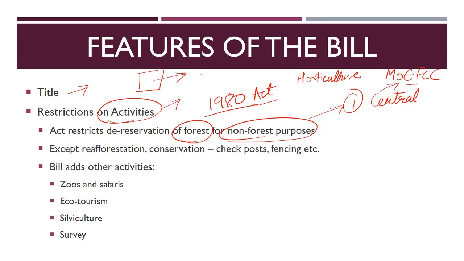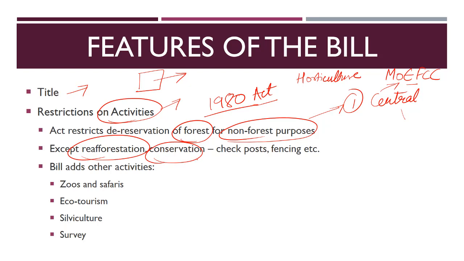But there are certain activities which are exempted from this act. That is, which you can do without any prior clearance from the central government or the Ministry of Environment. What are those activities which you can do in a forest? You can do either reforestation, as I just told you, and you can do activities which are concerned with the conservation, with the development of this area.